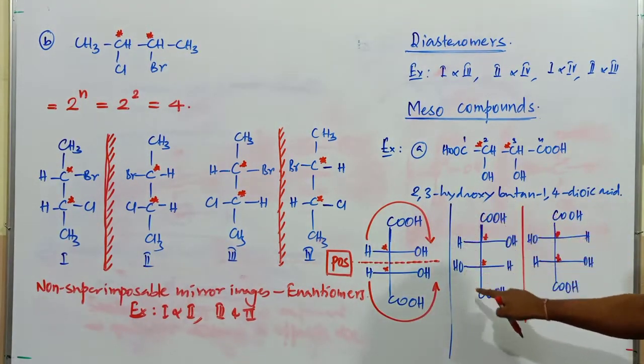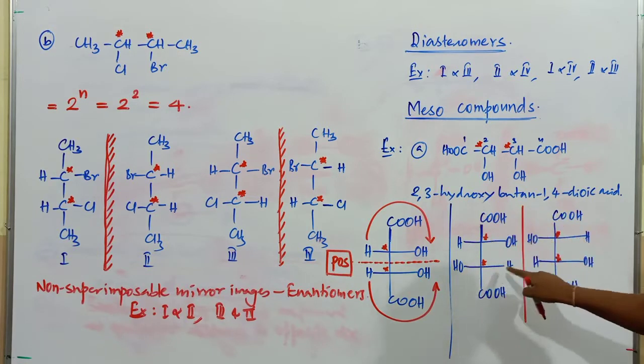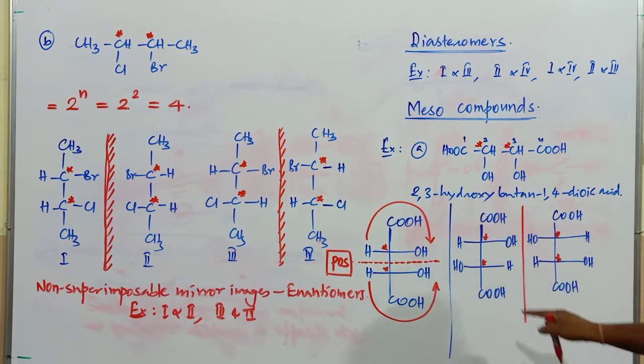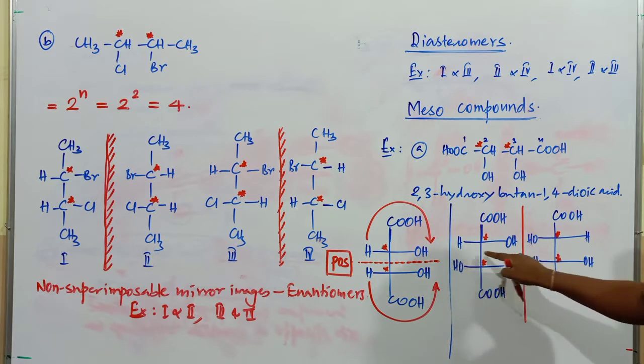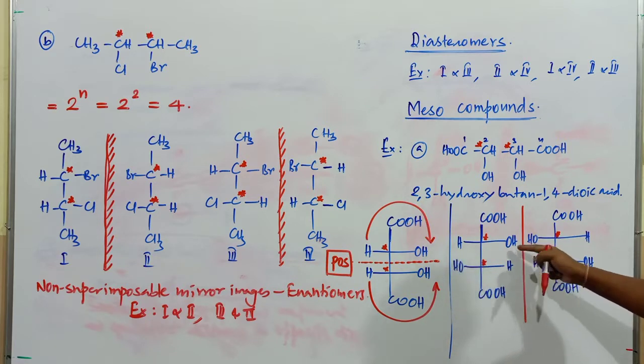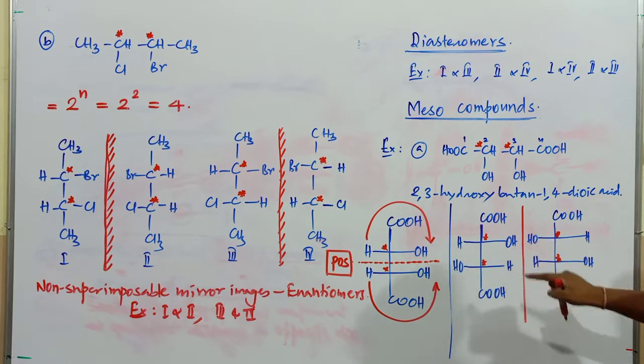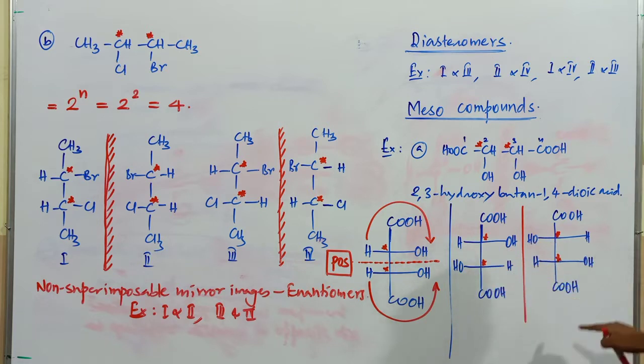Whether the same plane of symmetry can be observed in these two isomers. This plane of symmetry cannot cleave the molecule into two equal halves, because here there is OH and here H, and on this side H and OH. The same thing is observed in this molecule also. This particular compound does not contain a plane of symmetry or a center of symmetry.